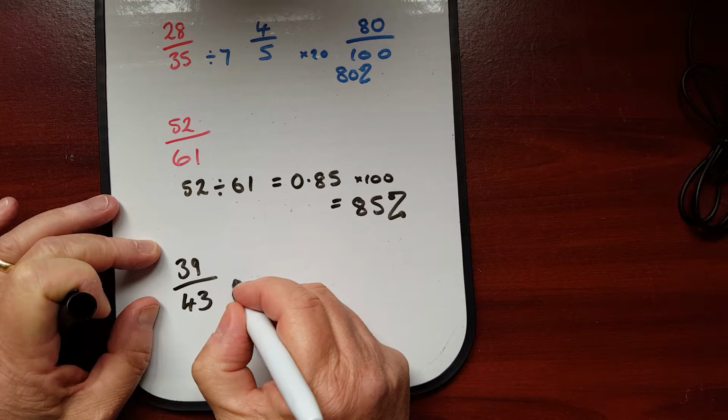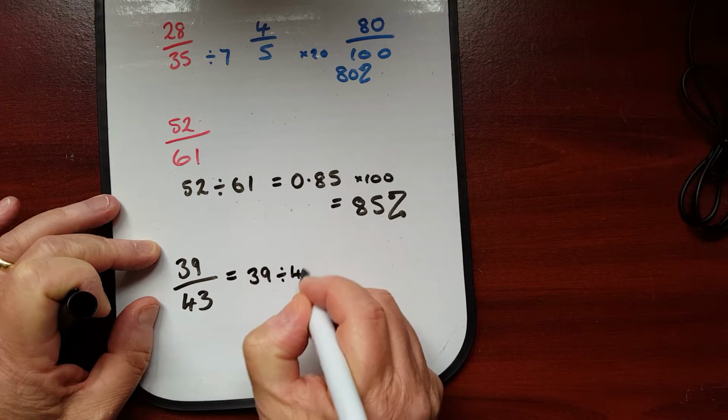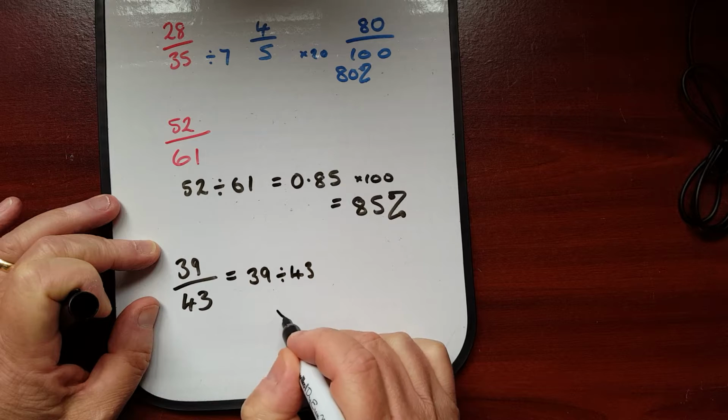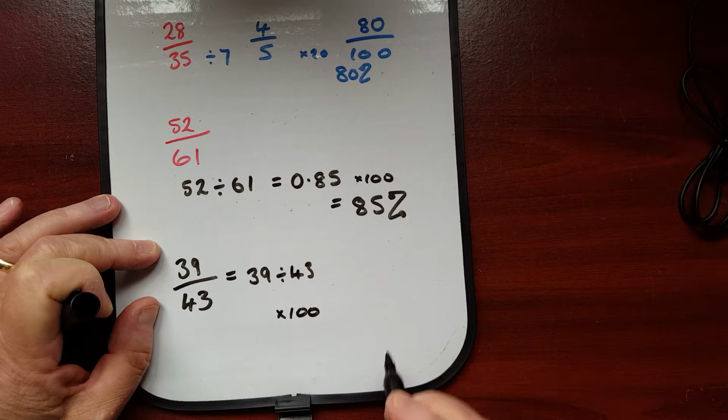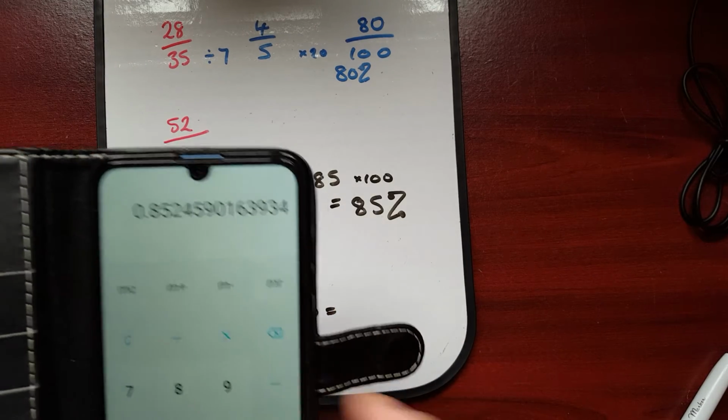But let's look at what it's telling us to do then. It's saying 39 divided by 43. And then that's going to ask us simply to multiply it by 100. And that's going to give us the percentage. So let's take a look at it.